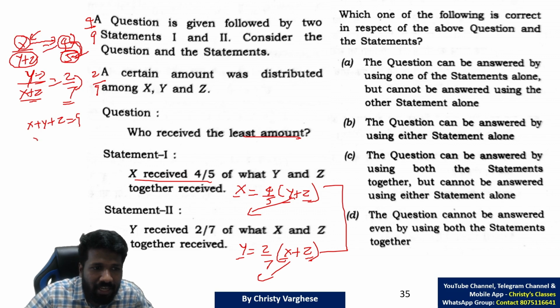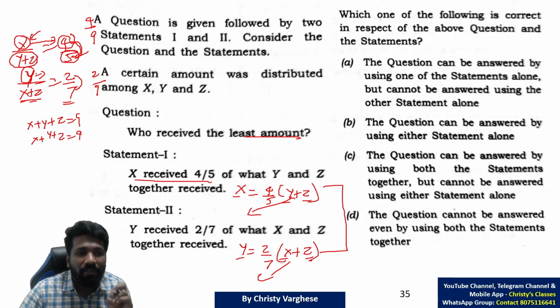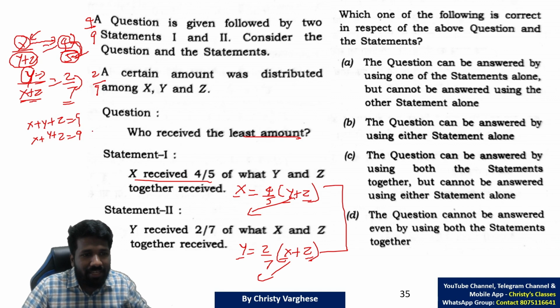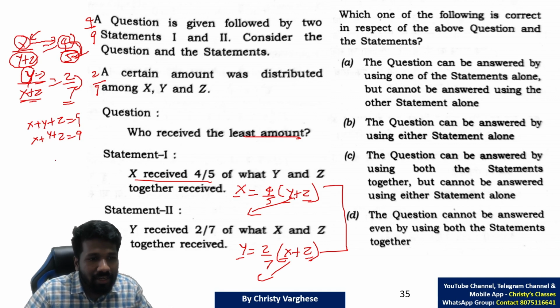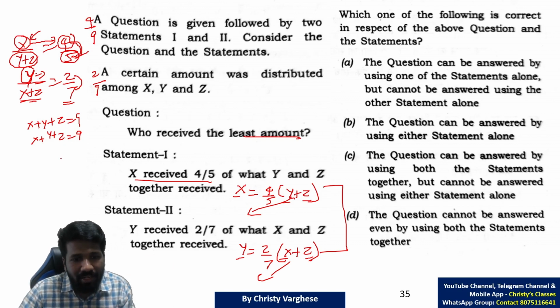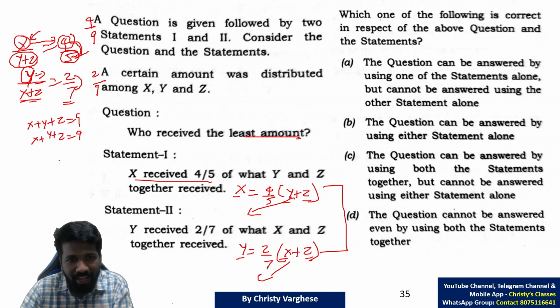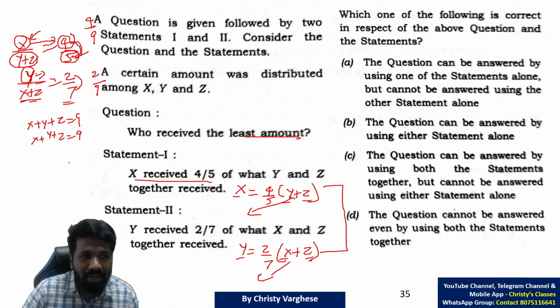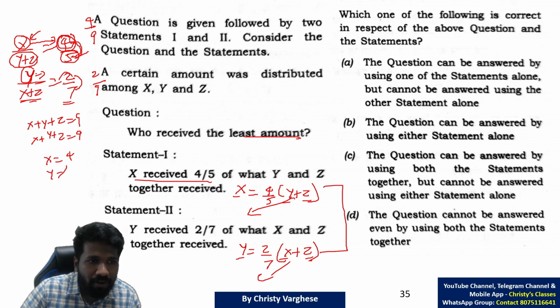That means in the second equation also, y plus x plus z means x plus y plus z is 9 itself. As in both cases it is 9, we can consider that x plus y plus z will be 9. The sum of these three amounts will be 9. If the sum of those three amounts is 9, what can we say? X will be 4 in that, and y will be 2 in that. From the second equation numerator, y is 2.